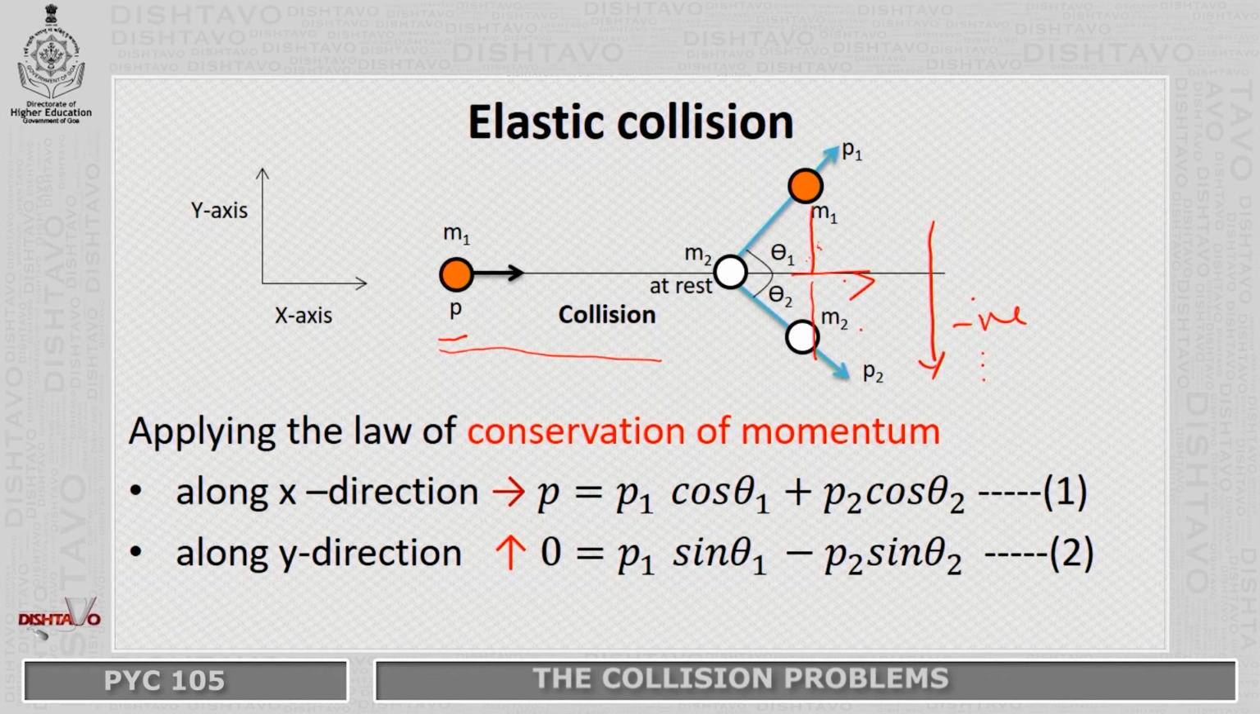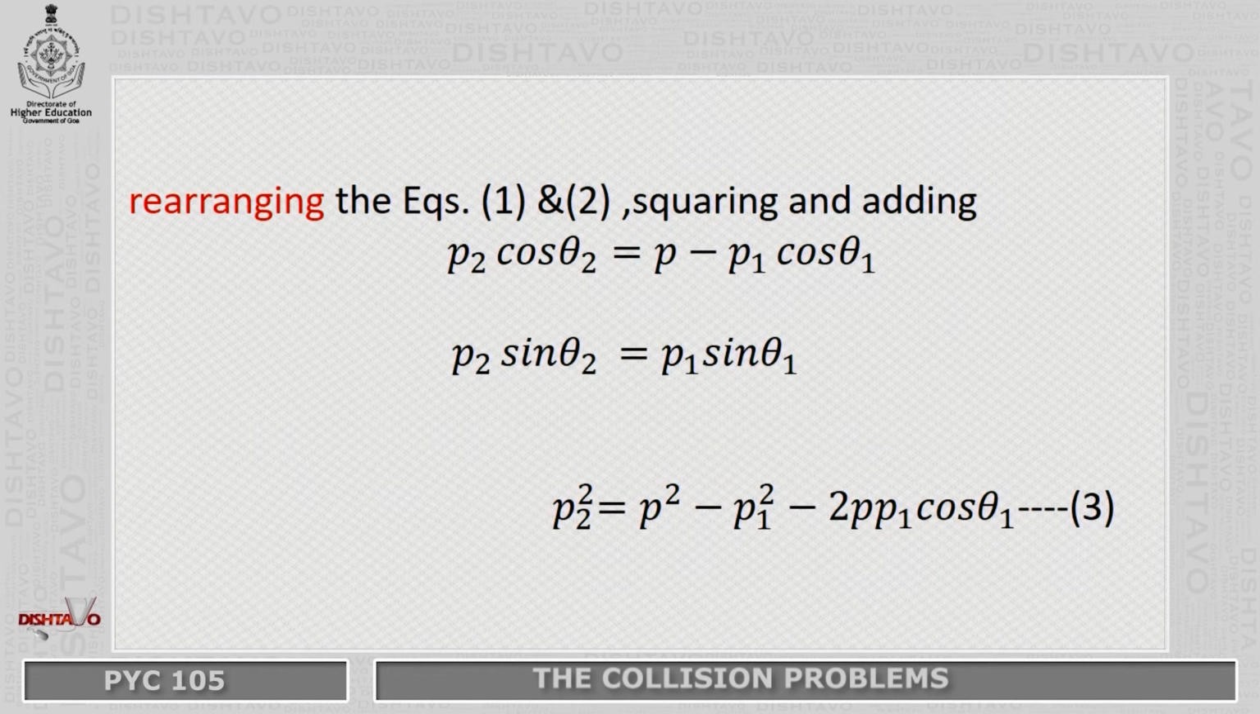Now, we have a small rearrangement. Rearranging this, P2 cos theta 2 is brought on this side and P2 sin theta 2 is brought on this side. The reason for this is that if we square these and add, we know that cos squared theta 2 plus sin squared theta 2 is equal to 1, and that is what we are going to use. If we square and add these two, the cos squared and sin squared add up to give 1, and we are left only with P2 squared.